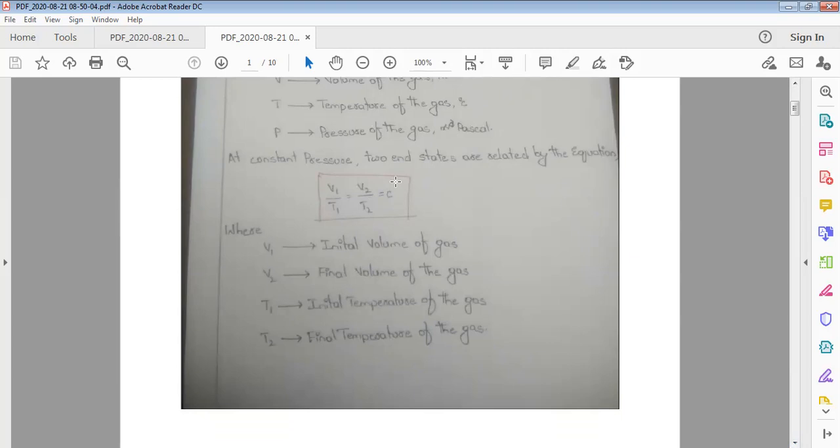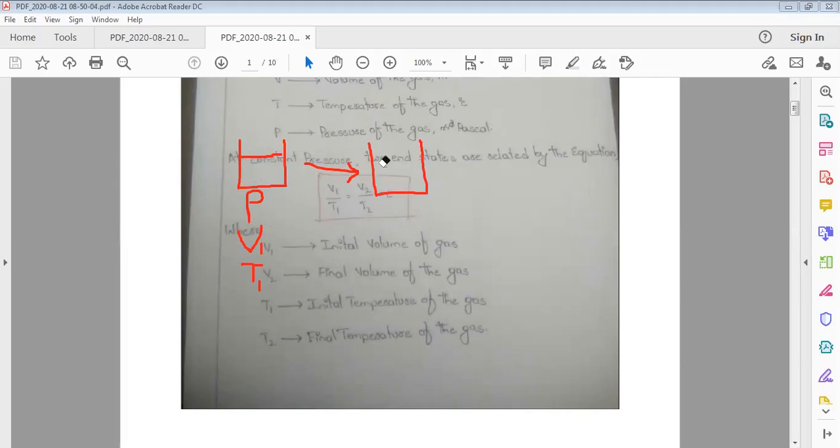So if we take a beaker, and the pressure remains constant in the beaker, the initial state volume is V1 and the initial temperature is T1, and this beaker is filled with some gas.